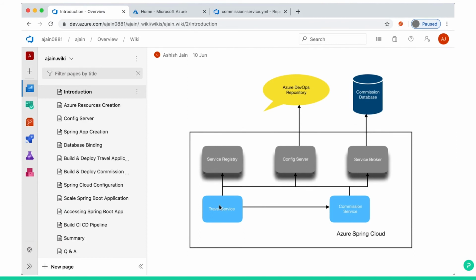Travel service will receive a request from any other application, or for testing we use Postman to submit a record. It will call commission service. Commission service will get the local total transaction value. If more than 10,000, we'll calculate the commission as 10%. That business logic we have seen in our Java file, and persist the data into a database with commission.